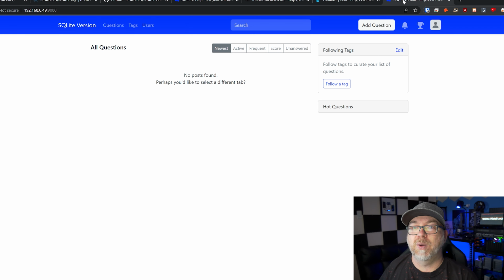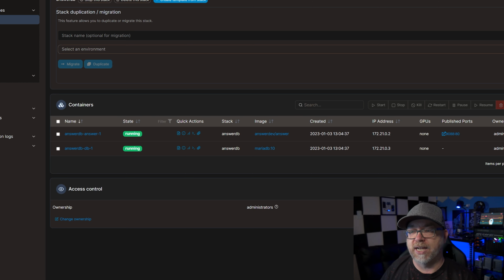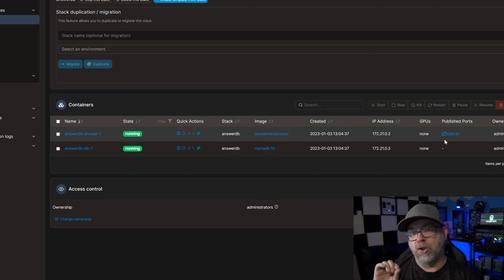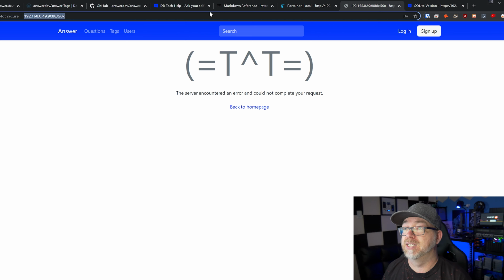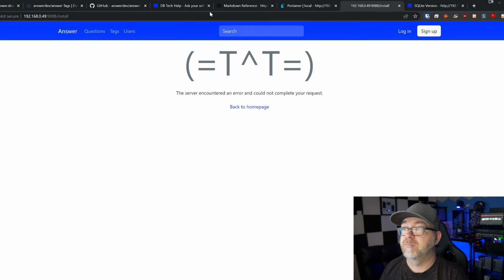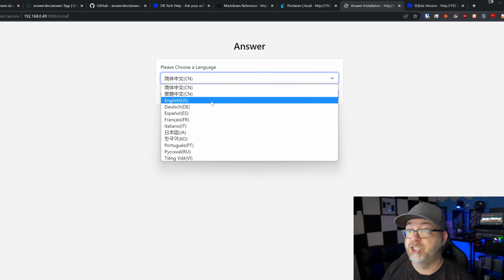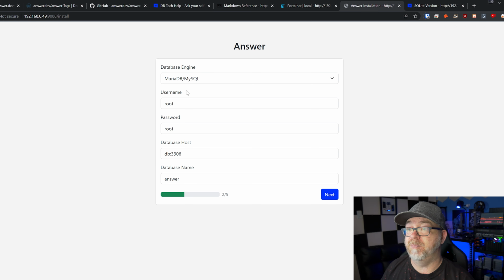So let's go ahead and go back over here to Portainer. And let's take a look at the installation process using the Maria database instead of the SQLite database. So again, I'm going to click on the ports right here. It's going to throw that 500 error because I need to go to install. Again, I'm going to select my language. I'm going to click next.